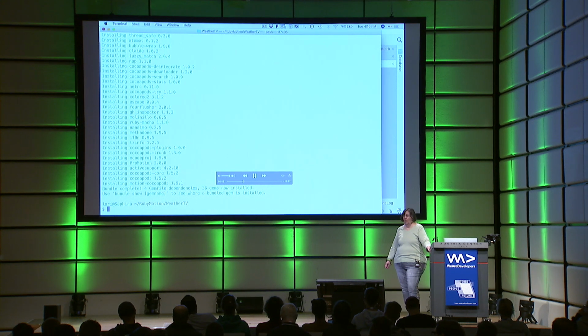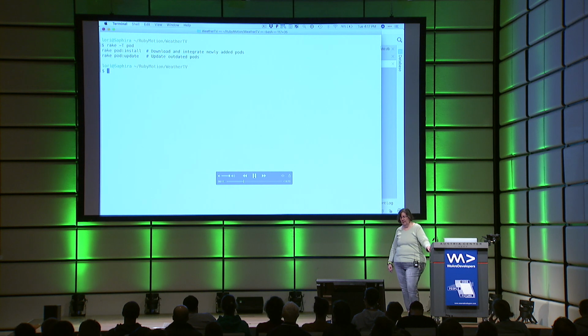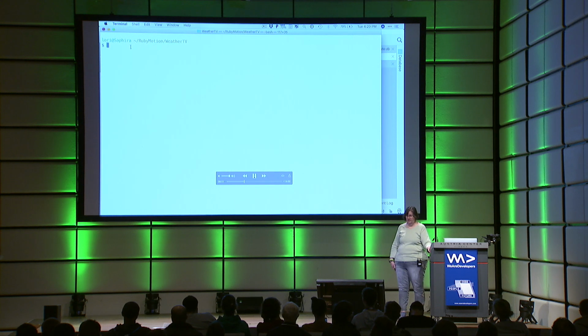Next, I want to install that CocoaPod that we specified. I've forgotten what the command is to do that, so I'm going to ask Rake, what pod commands do you know about? And it knows about the install and the update command, so we'll use a pod install. And it's just going to go and look in my project Rakefile and find those pods that I specified and install them. And boom, it installed it.